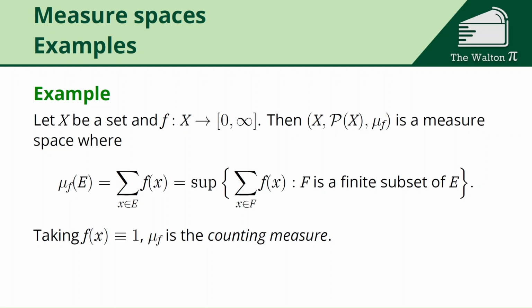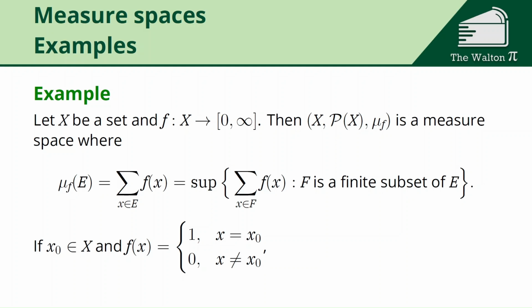If we take f of x to be 1 everywhere, then this is the counting measure. If a set has 27 elements, it will return the value 27. If a set has infinitely many elements, whether that's countably infinite or uncountably infinite, it's going to return infinity. And the only thing that gives 0 as an output is the empty set. So this is what we call the counting measure.